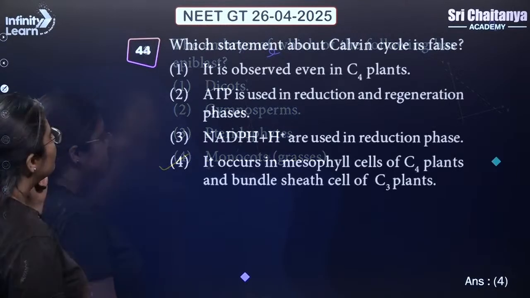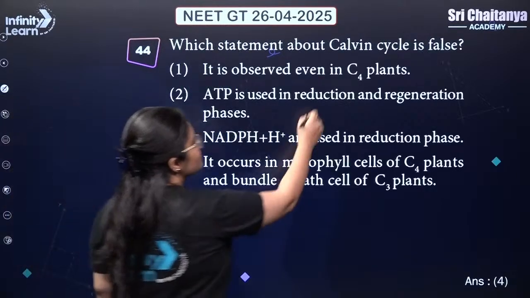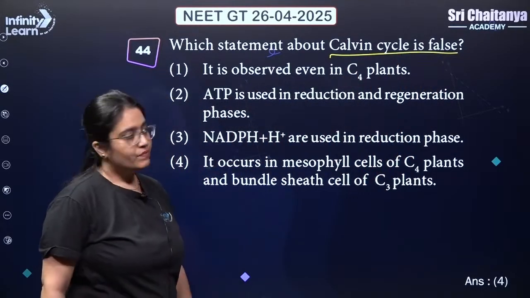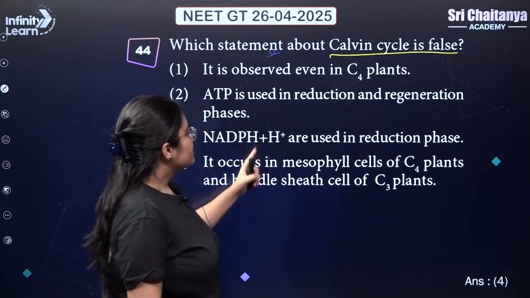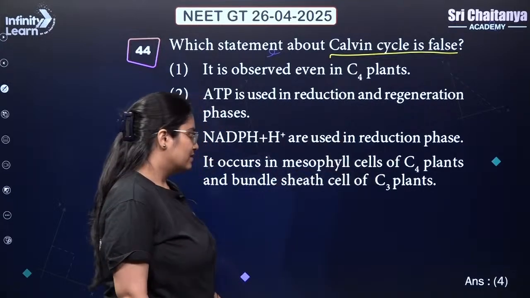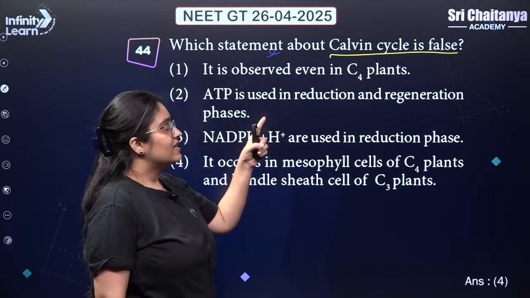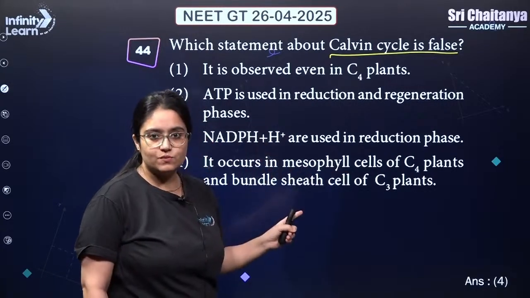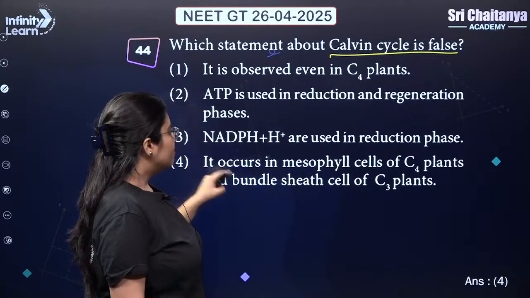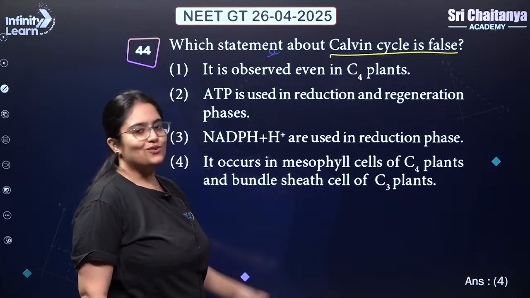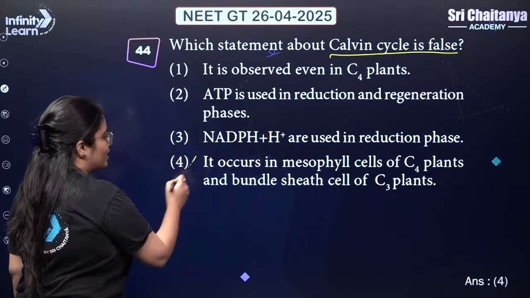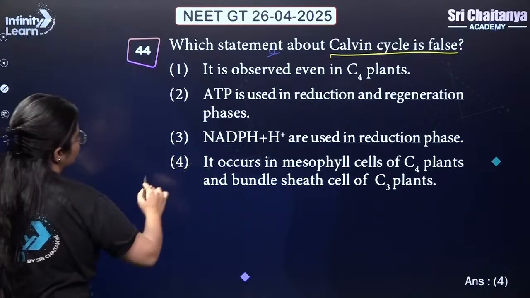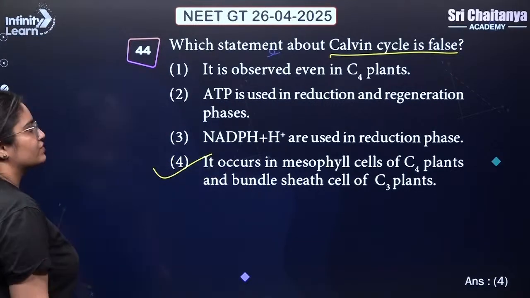Next, which statement about Calvin cycle is false? So, if you see over here, the 4th statement, Calvin cycle occurs in mesophyll cell of C4 plant. This is wrong. Calvin cycle or C3 cycle in C4 plants takes place in bundle sheath cell, and in C3 plants, it takes place in mesophyll cell, so this is also wrong. Both the parts of this statement are wrong. That means it becomes the right answer for this question.